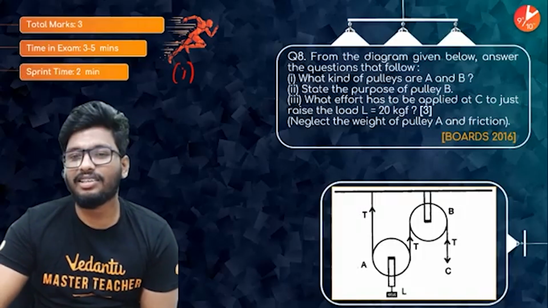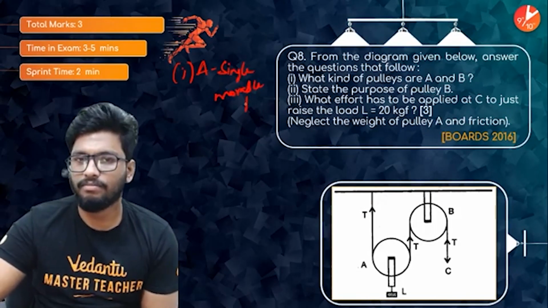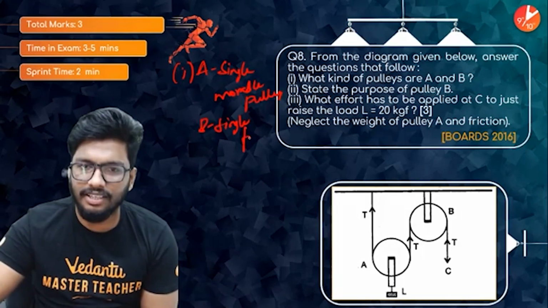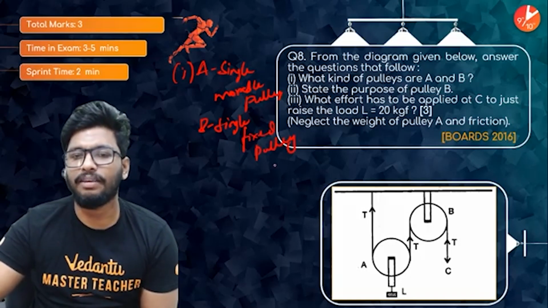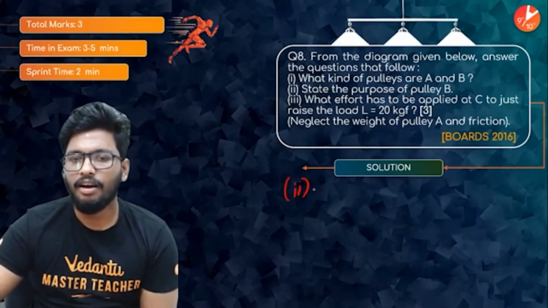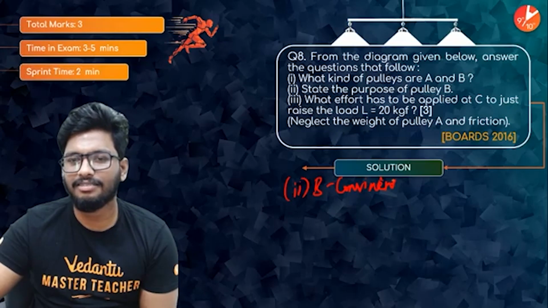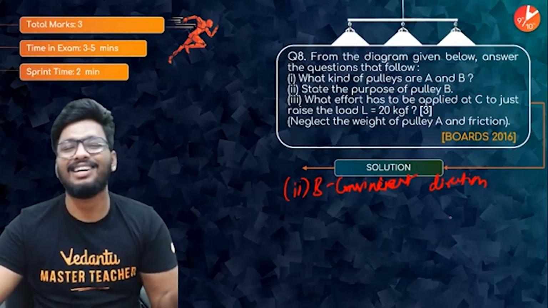So what kind of pulleys are A and B? A is a single movable pulley. B is a single fixed pulley. Now, what is the purpose of B? B is basically for convenient direction. To change the direction of the effort, that is why we use a single fixed pulley.